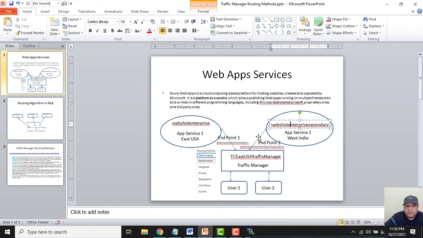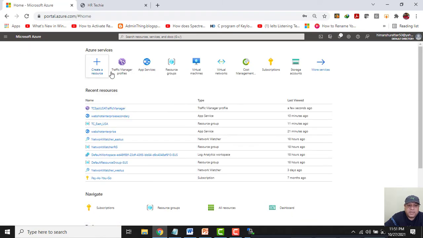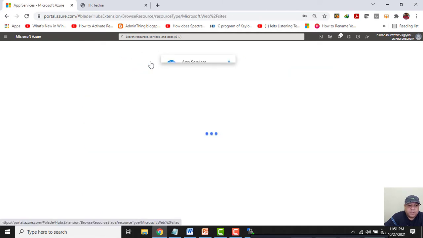As of now, we have used the priority routing method and we have given priority. We will be giving the priority of this WebShot Enterprise service as 1. But before I configure this endpoint, let me quickly change the app service of the WebShot Enterprise from F1 to S1, because the F1 service doesn't support the traffic manager. So first we need to change it.